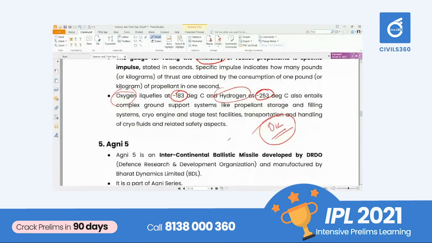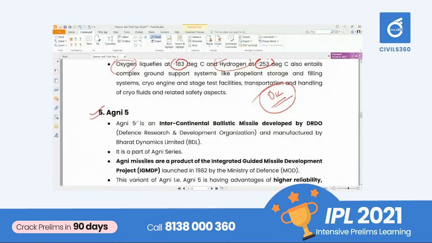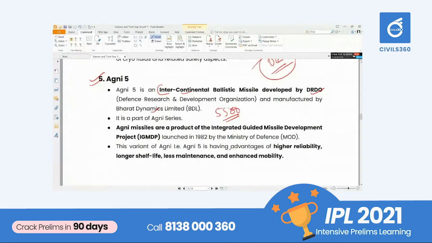Next we will be moving to Agni 5. Agni 5 is an ICBM, Intercontinental Ballistic Missile, developed by DRDO and manufactured by Bharat Dynamics Limited. What is the range of an intercontinental ballistic missile? We already discussed. More than 5,500 kilometers. Remember the range. That is very important. Most of the time there will be questions based on this.